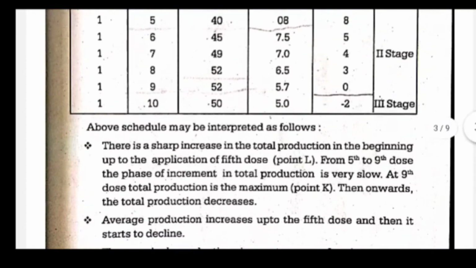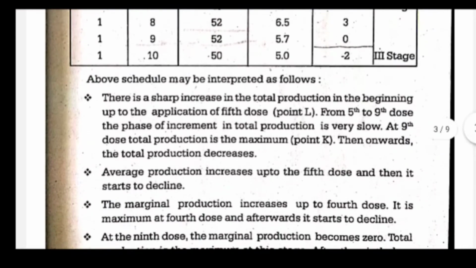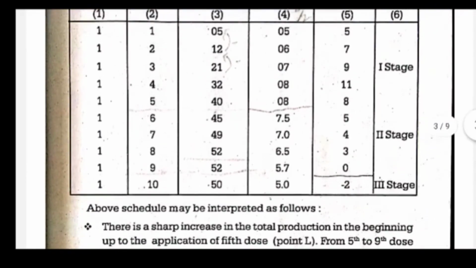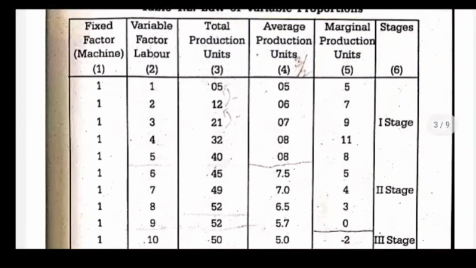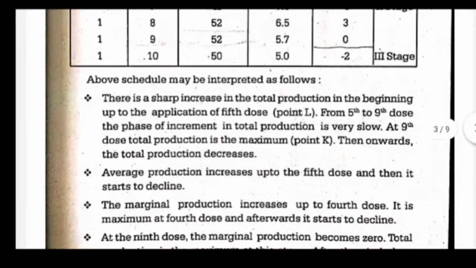At the 9th dose, the total production is at its maximum, at point K, and from then onwards the total production decreases. So at the 9th it becomes 52. After that it becomes decreasing. So the total production increases, then it increases at a diminishing rate, and finally it becomes negative. Average production increases till the fifth dose, then it starts declining.